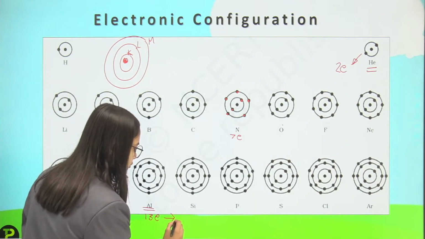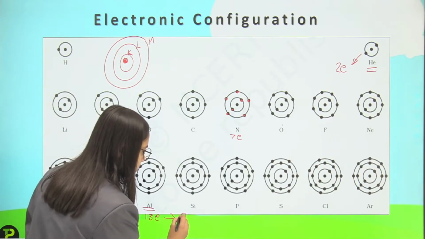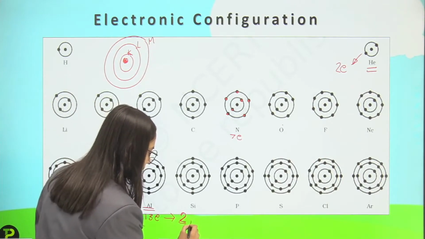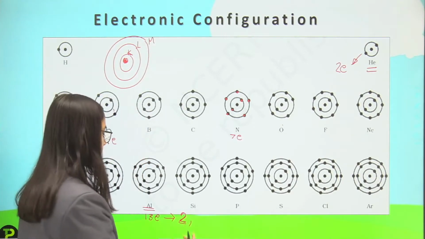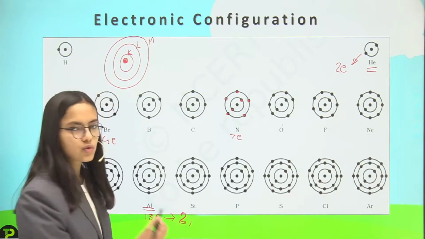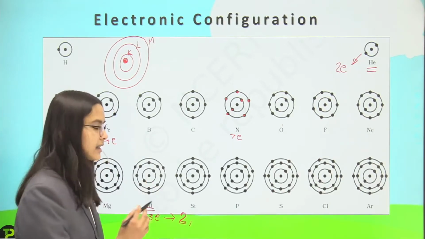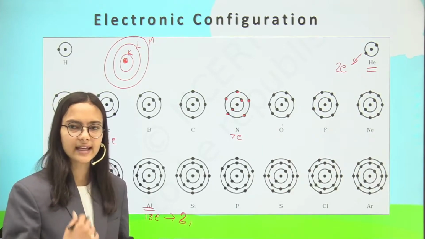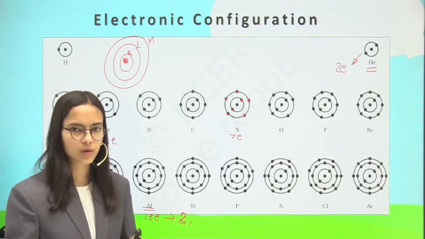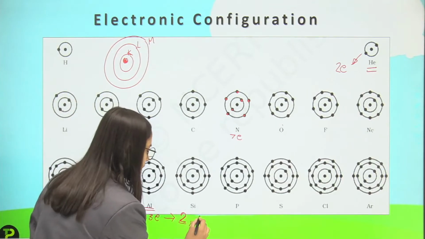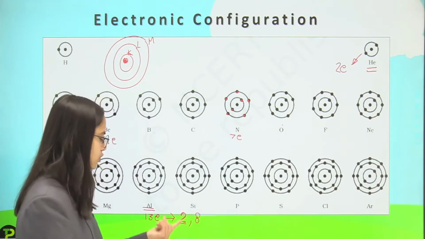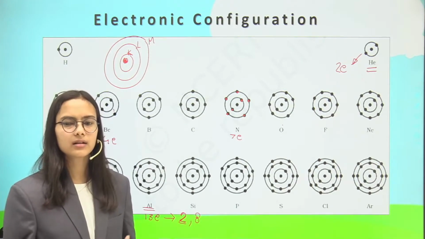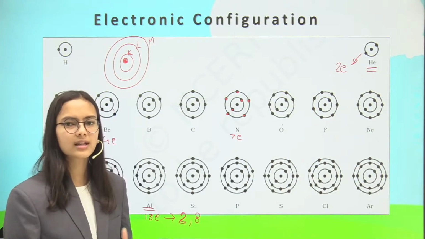I will put the first shell with the 2 electrons and then I will put a comma for representation purposes. So what is it? The 2 electrons in the first shell. Then I will put 8 electrons in the second shell. The maximum number of electrons that can be put in the second shell is 8. So up till now 10 electrons are done, but 3 electrons are still remaining.